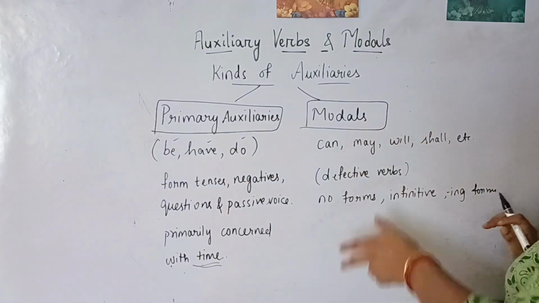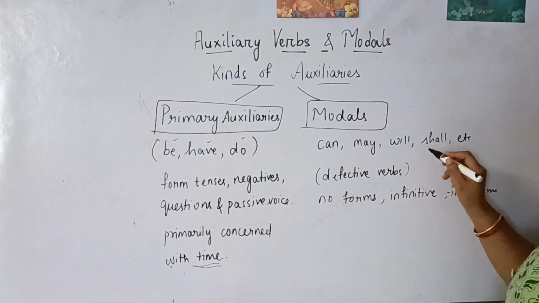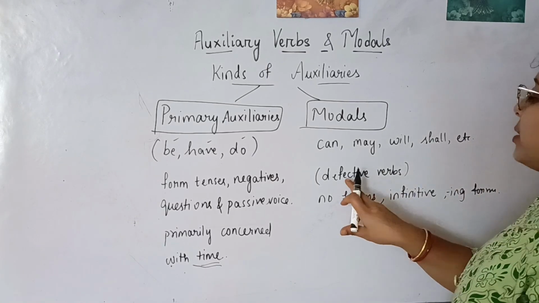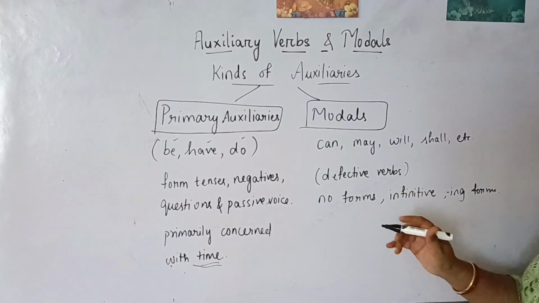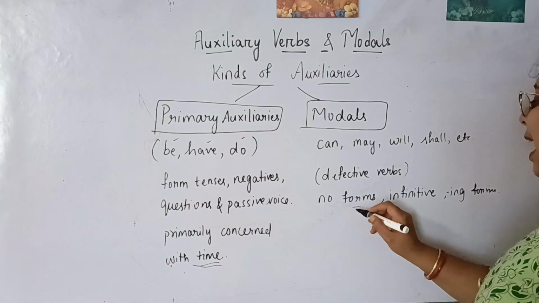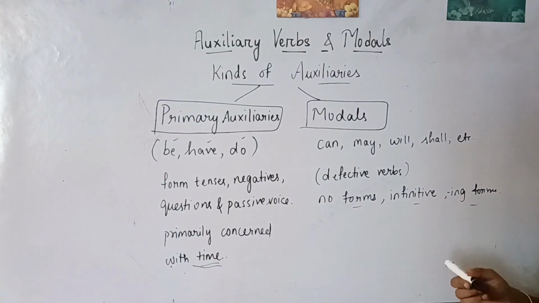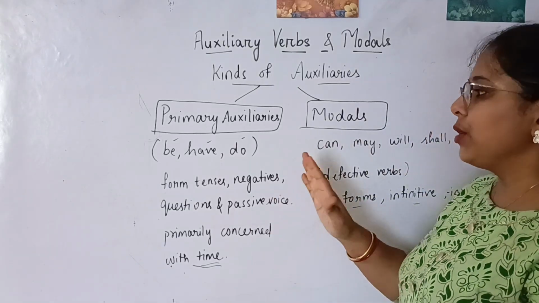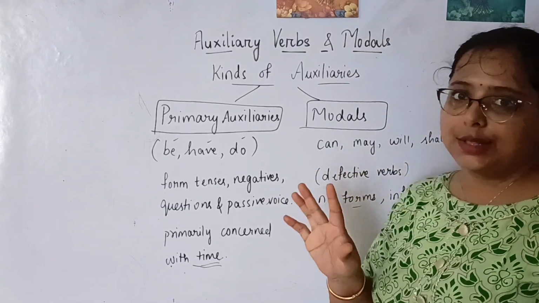But when we talk about modals like can, may, will, shall, could, there are many. We'll come to that in detail. They are also known as defective verbs, and they do not have any forms of infinitive or ing. Now let's go into detail about primary auxiliaries, then we'll move to the modals.